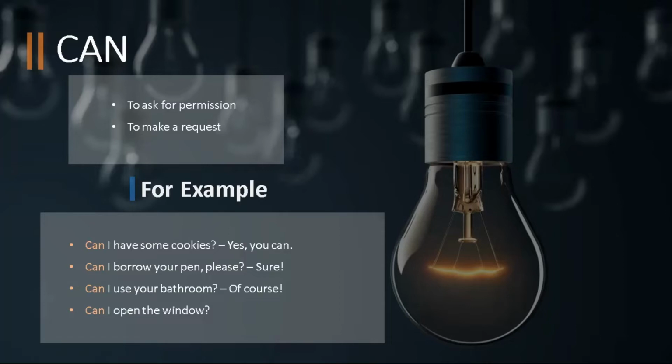The second example is, can I borrow your pen? Please, sure. Here a person is making a request. In the third sentence, can I use your bathroom? Of course. Here, a person asks for permission. As it is, can I open the window?